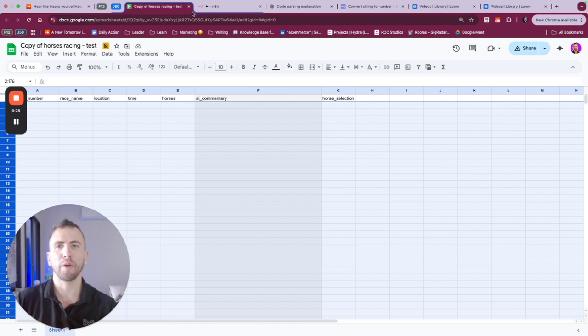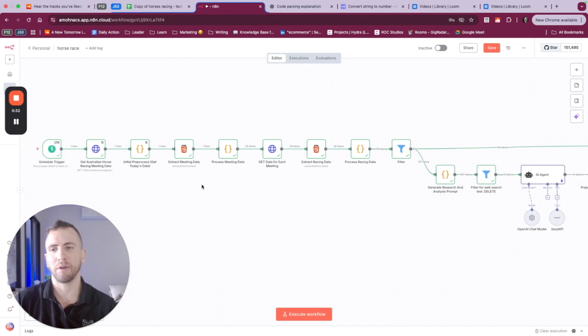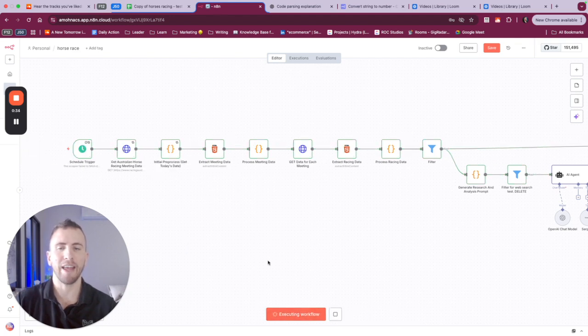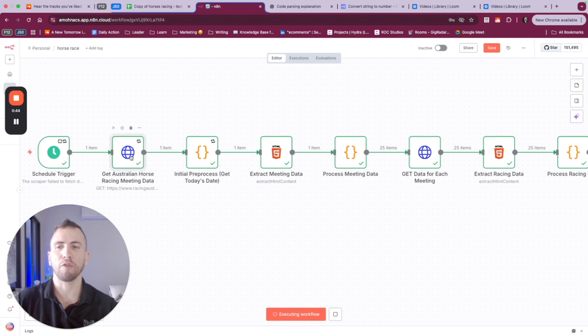So what we're going to do is just run it through from start to end, and you're going to see what each one of these steps does. We schedule the trigger. You guys want it every morning. What we're then doing is getting it from our reliable source.